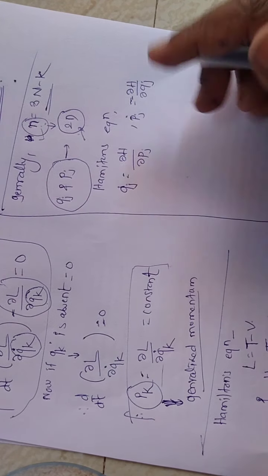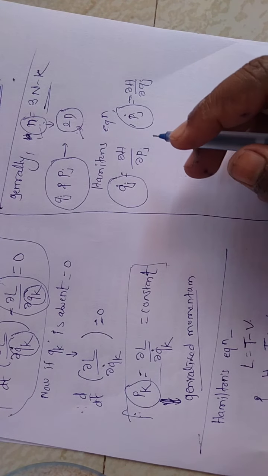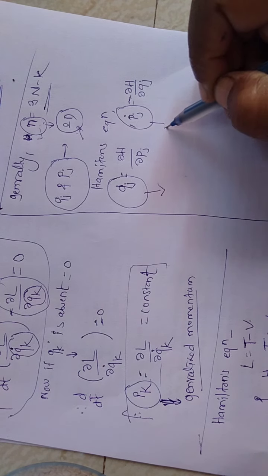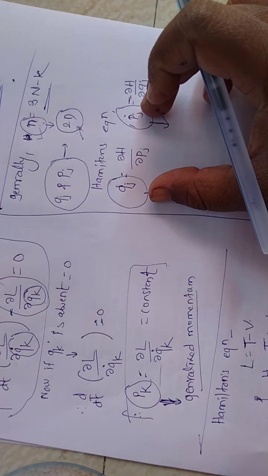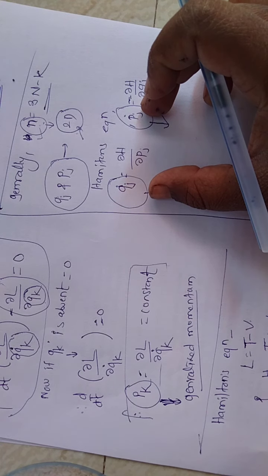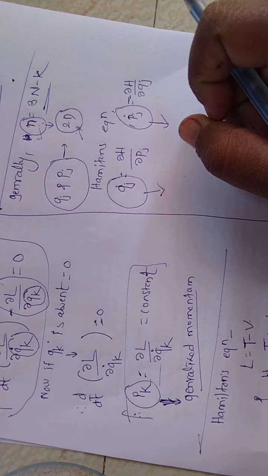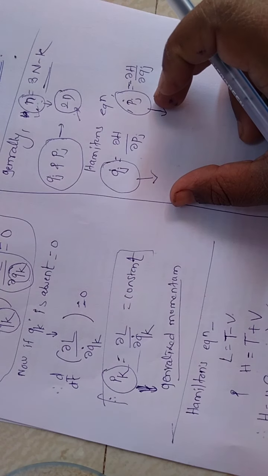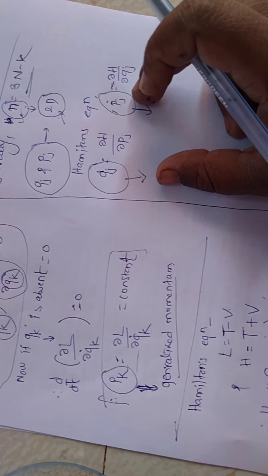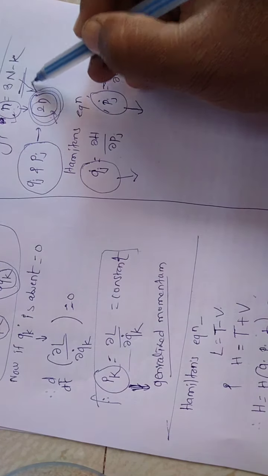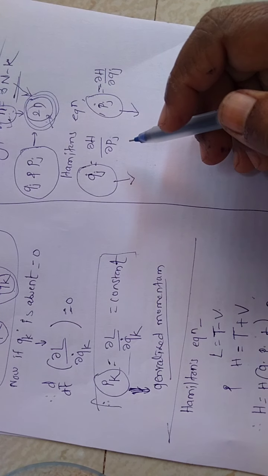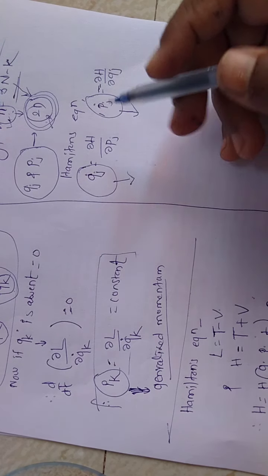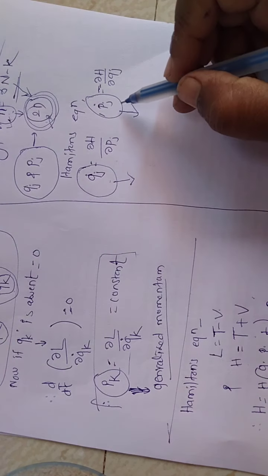So these are Hamilton's equations, and here there are two coordinates, so we will get two equations. In the Lagrangian there was only one coordinate, so we would get only one equation. But here in the Hamiltonian there are two coordinates, so how many Hamiltonian equations do we get? Two. Because here the equation is two dimensional, since two coordinates are here, and because of these two coordinates we will get two Hamilton's equations. One is from qj and another is from pj.